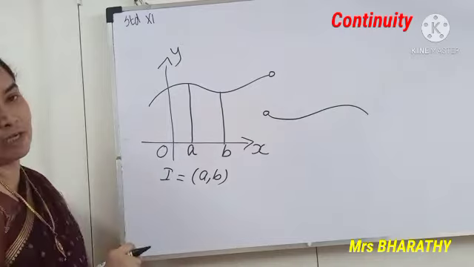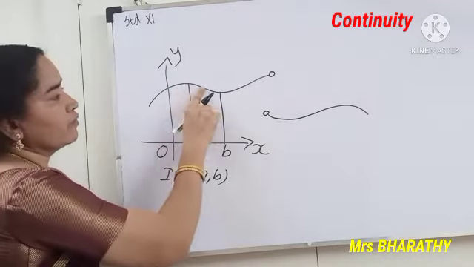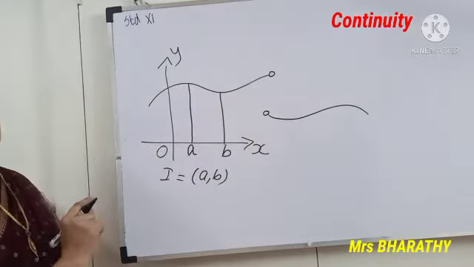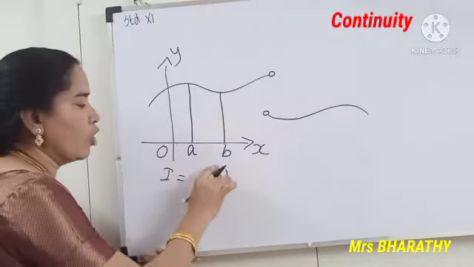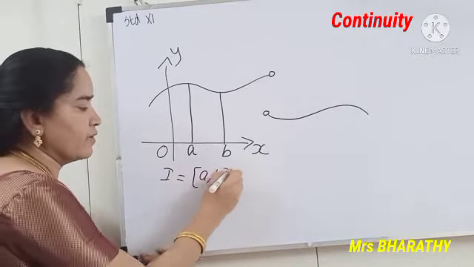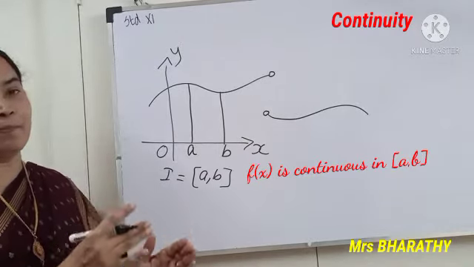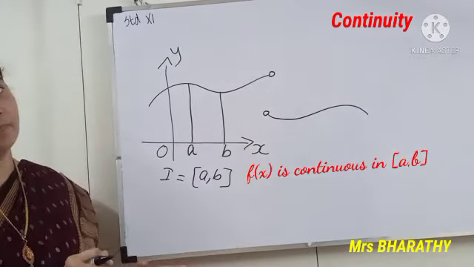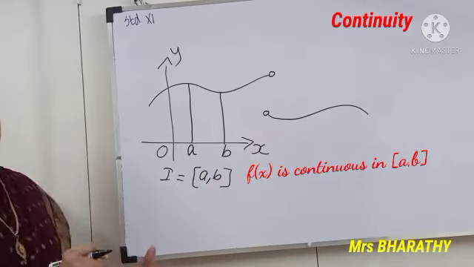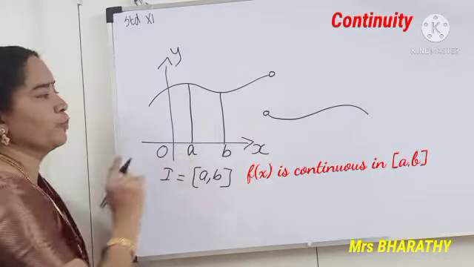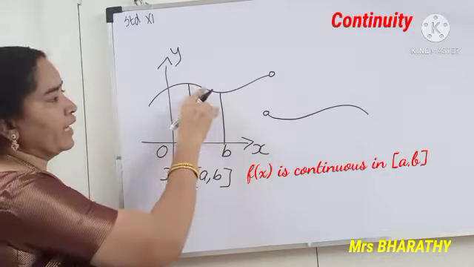In this interval, the curve is continuous. So I can call it continuous even in the closed interval AB. What do I mean by closed interval? A and B are inclusive. So in a closed interval AB, that is from A to B, there is no break I can see in the curve.